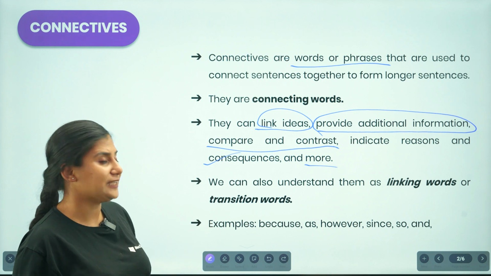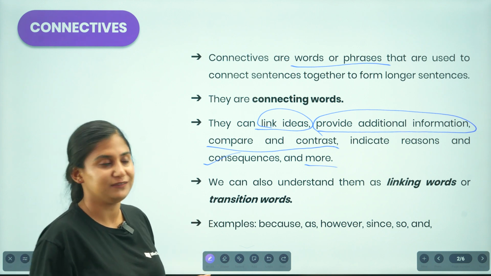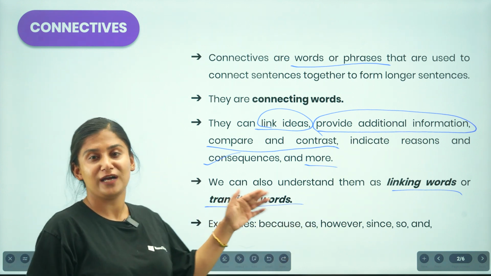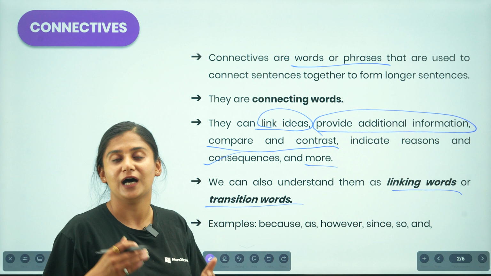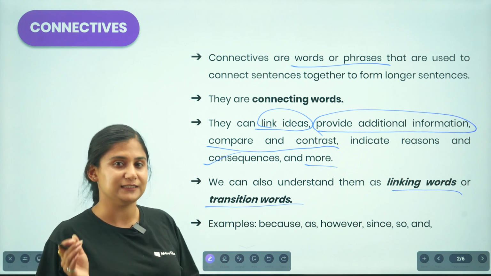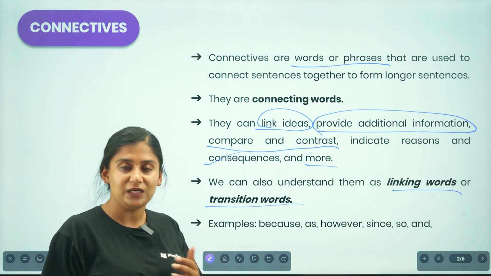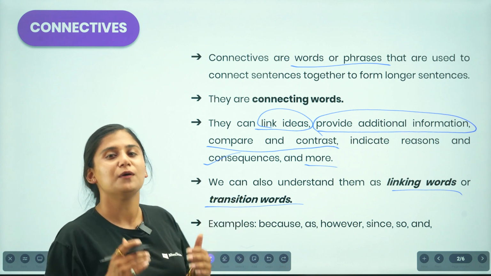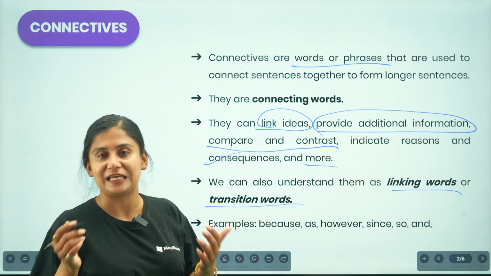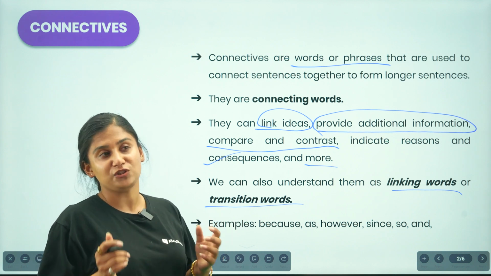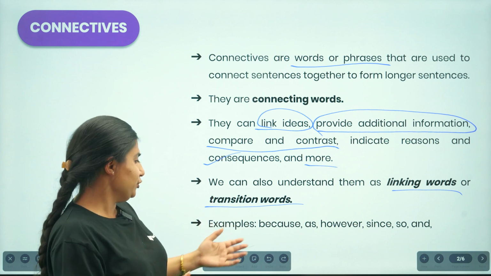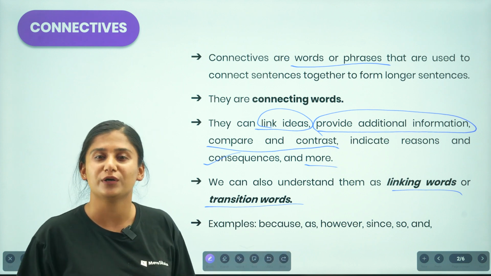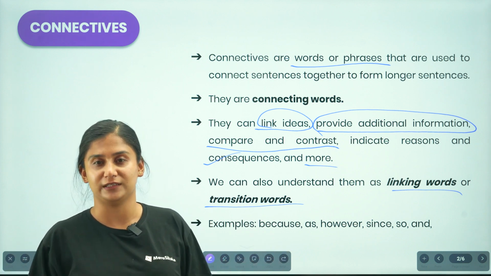Because of this idea, we can also understand connectives as either linking words or transition words. These linking words or transition words also help us to boost our writing skills. Whenever we are speaking or writing in English, we are supposed to use connectives in order to make our sentences much clearer, more effective and more understandable. Examples are because, as, however, since, so, although, in spite of, even though. These are all examples of connectives.